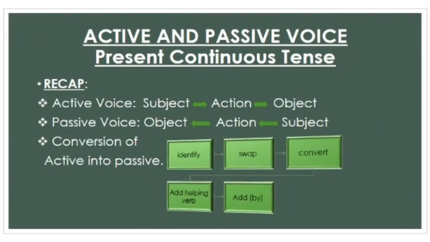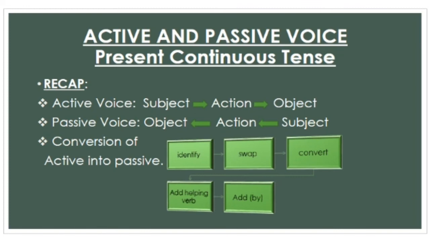Now it's time for the recap of the lesson. In active voice, the subject performs the action on the object. So the subject comes in the start of the sentence and the object comes at the end. While in passive voice, the action is done on the object by the subject. So the object comes in the start of a sentence and the subject goes at the end. For conversion of active into passive, you have to follow the 5 steps.